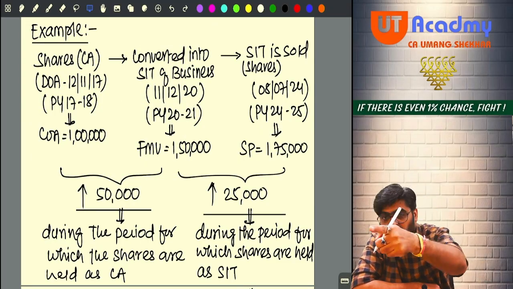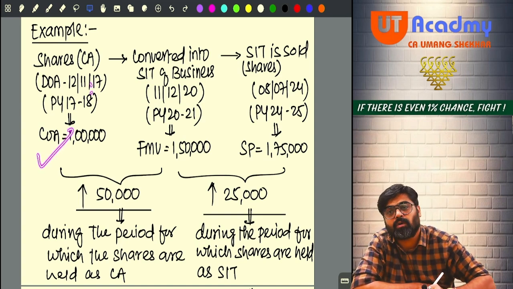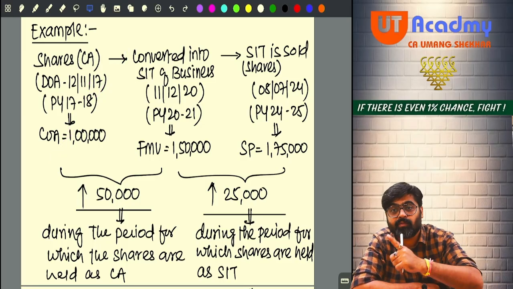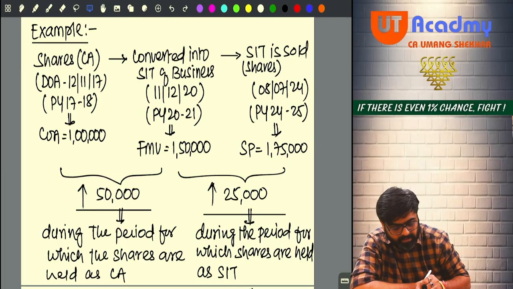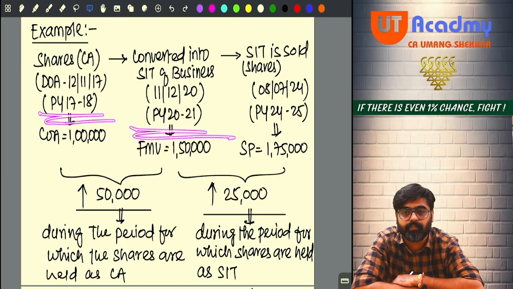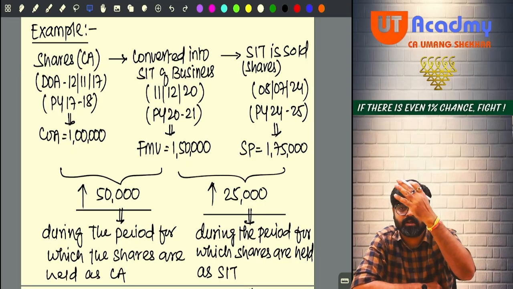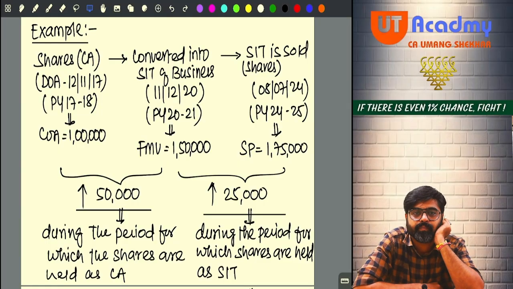If the asset is short term, cost of acquisition and cost of improvement will be without indexation. And if this is long term, in our case it is long term, please check. Shares, listed or unlisted, more than 12 months, more than 24 months. Yes or no? 36, yes.